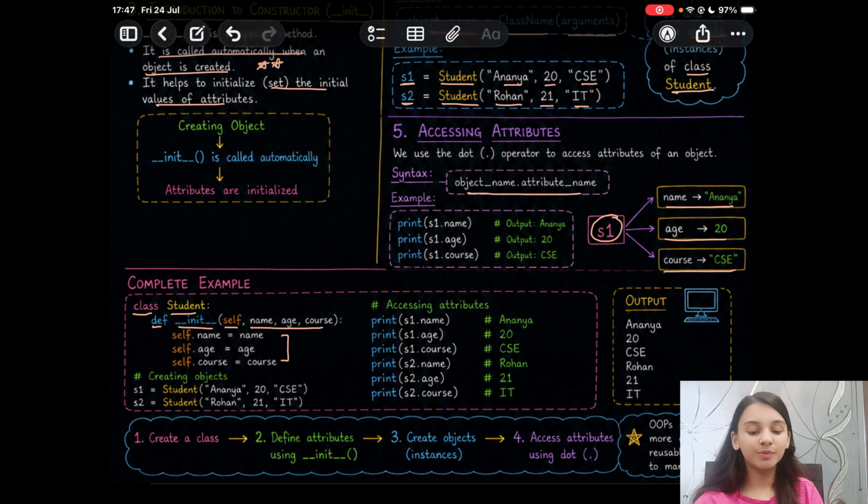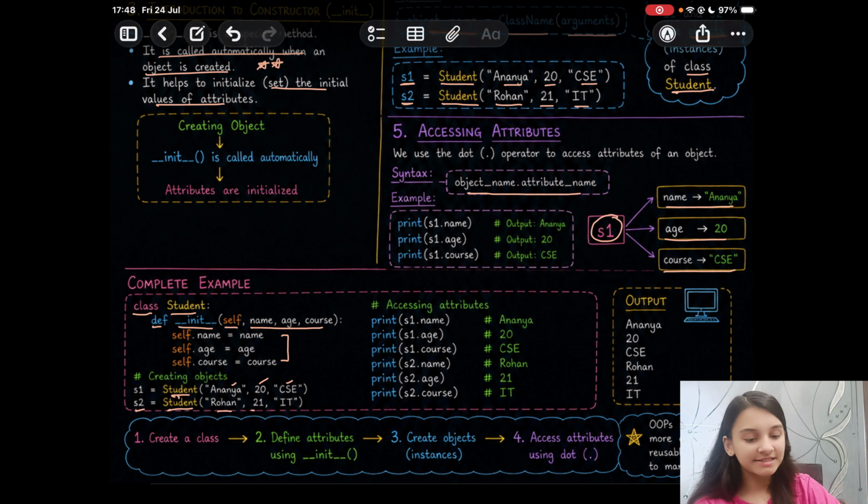Next, you wish to create an object. So to create an object, you will write S1 is equal to class name, which is student, and in brackets, you mention the arguments, name, age, and course. You create another object S2, class name, and the arguments.